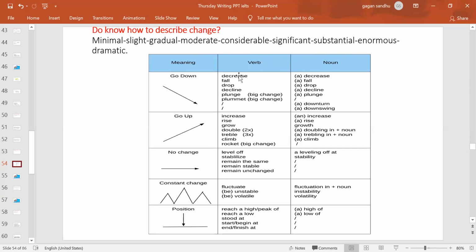And definitely when you're talking about a moderate change, maybe that change is fast, maybe that change is slow. So again we have to select different degrees. And how can you do that? Here, if some change is moderate and it is in a decreasing position, one time maybe I use decrease, but then again I am quoting a piece of information which is again decreasing, so I write declining, dropping, falling.